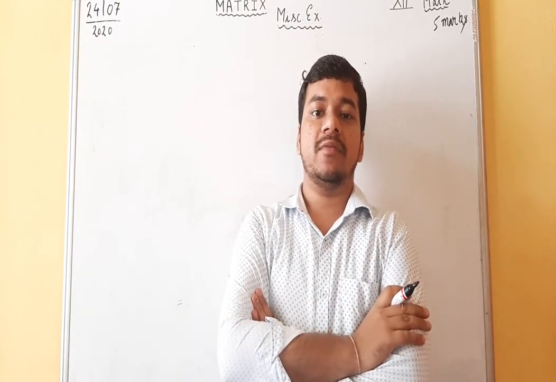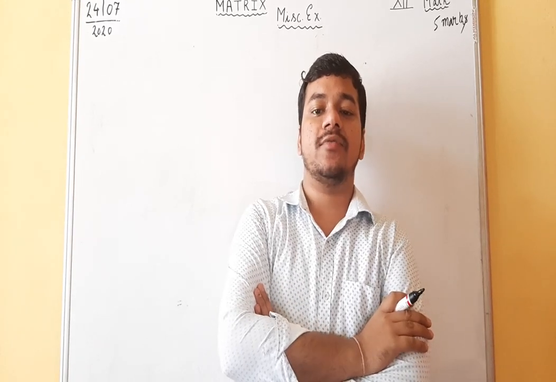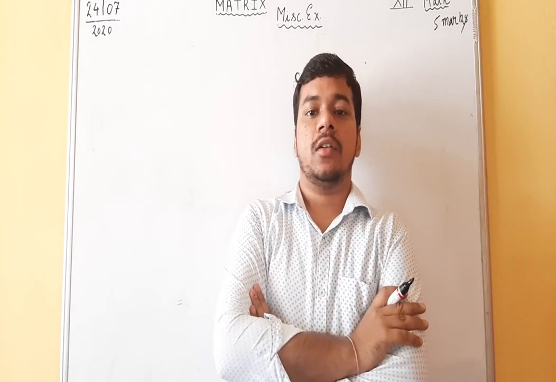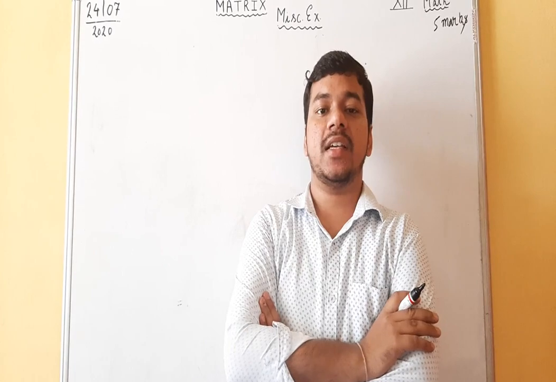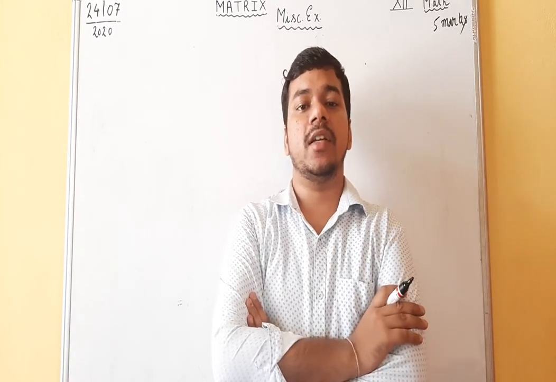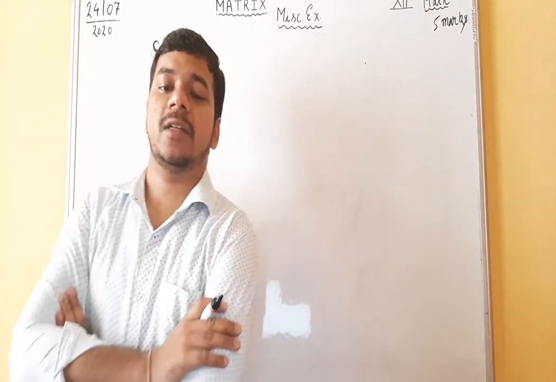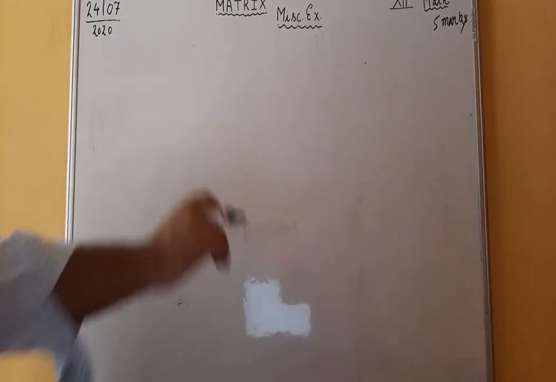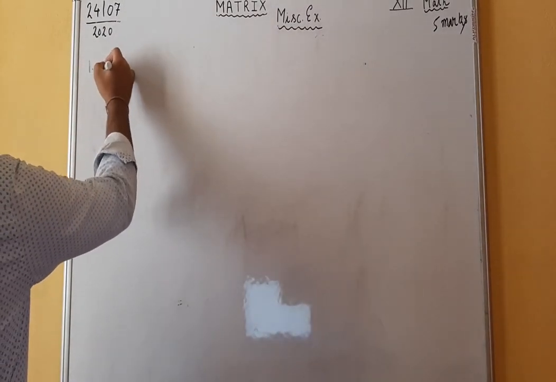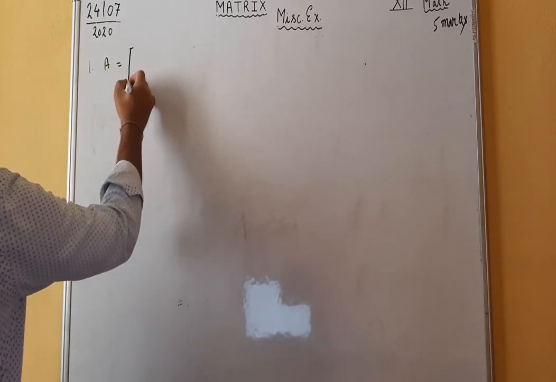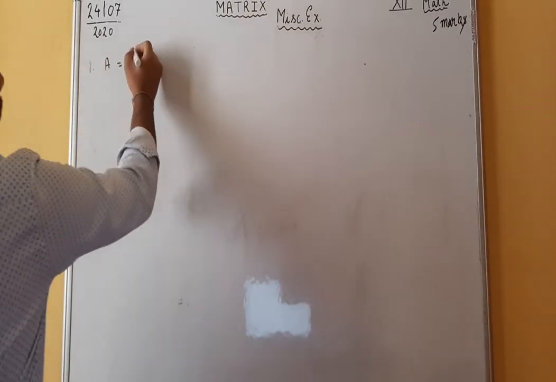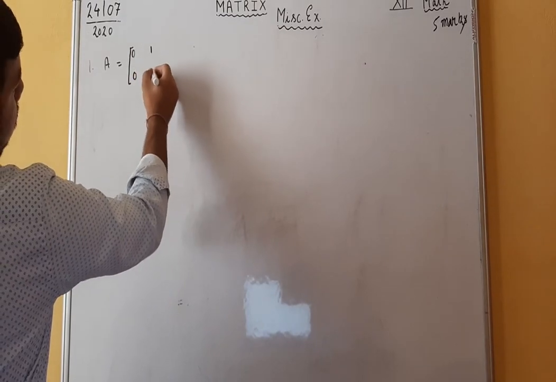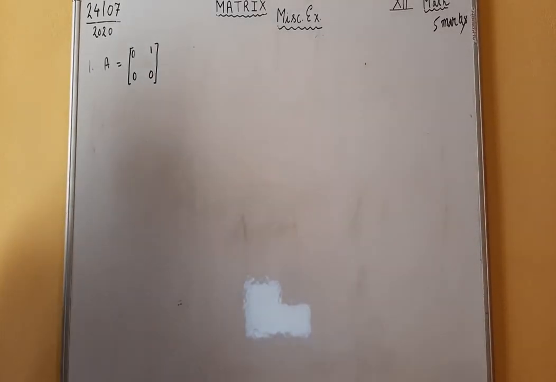In today's lecture, we will discuss your miscellaneous exercise of chapter 3, Matrix. Let us see the exercise. Problem number 1 in exercise. What is problem number 1? In this exercise, you are given a matrix A, 0 1 0 0, and you have to prove the result.